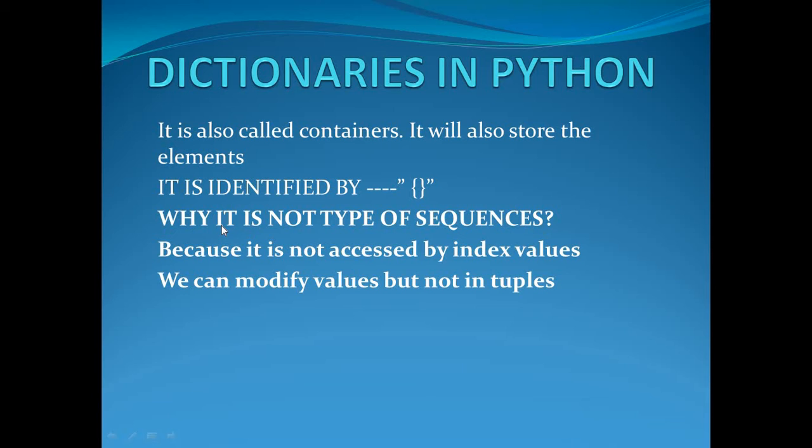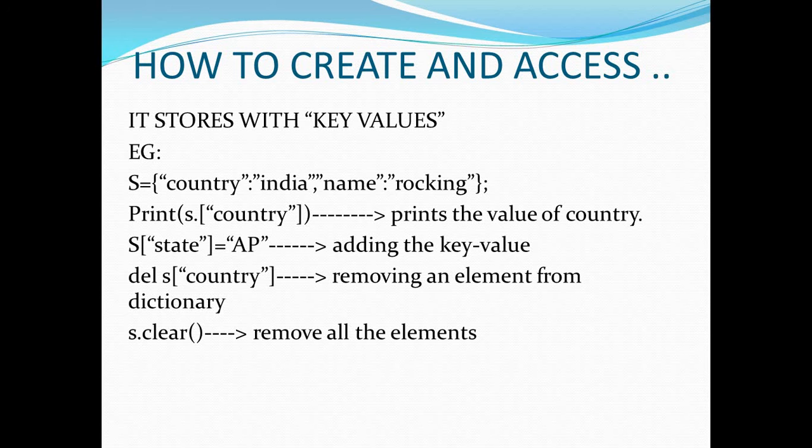We have discussed in the sequences that sequences are nothing but arrays. So we access arrays or sequences like strings, lists and tuples with the help of index values. But dictionaries are not accessed by index values. Then how can we access them? Here we will be introducing a new concept of a key and value. It stores data with the help of a key and a value.